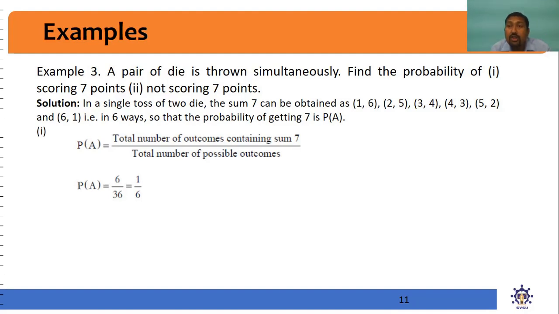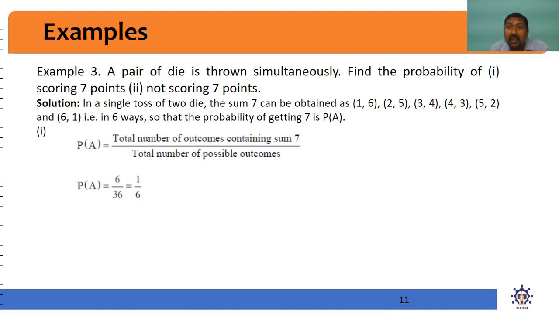Next is not scoring 7 points. That is the complement of probability of A. So we can write probability of A bar is equal to 1 minus probability of A. Or you can write the different combinations like 1 comma 1, 1 comma 2, 1 comma 3, 1 comma 4, 1 comma 5. 1 comma 6 is not included because the sum is 7.